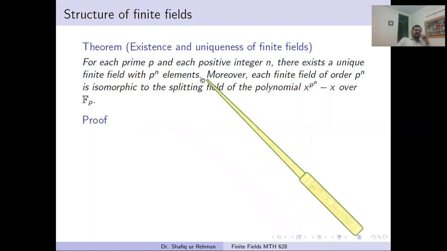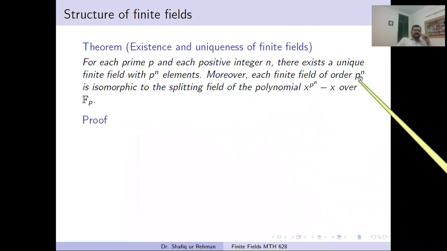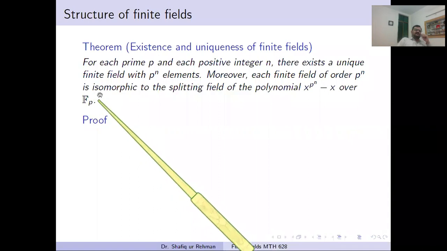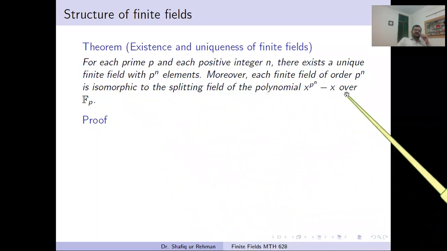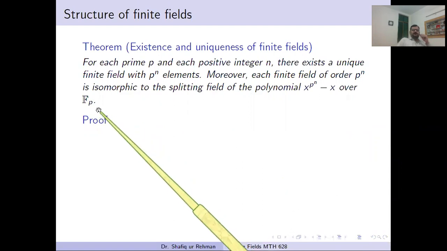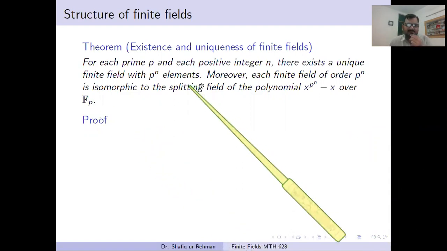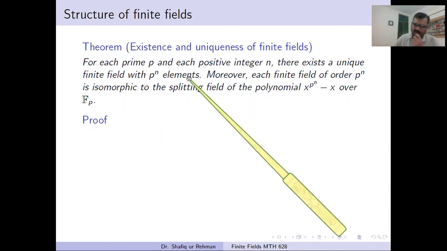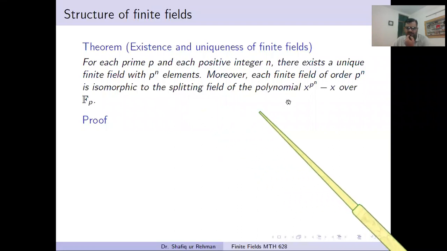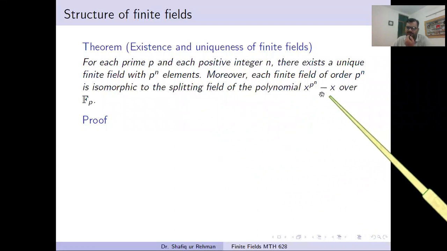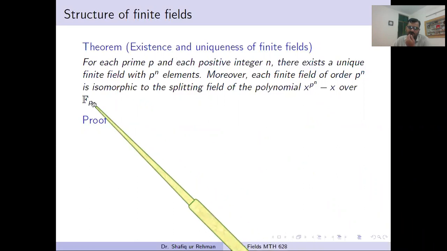And from this we can conclude that each finite field of order p power n is in fact isomorphic to the splitting field of this polynomial taken over the field Fp. The main thing is this one, that for each prime power order we have a unique finite field. But we conclude from this immediately that each finite field is a splitting field of this special polynomial, taken over the field Fp.